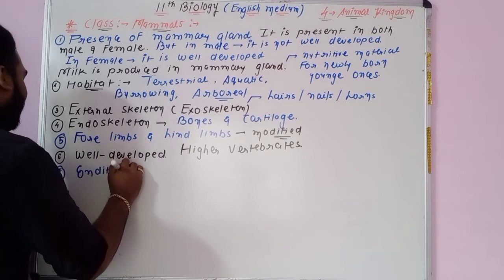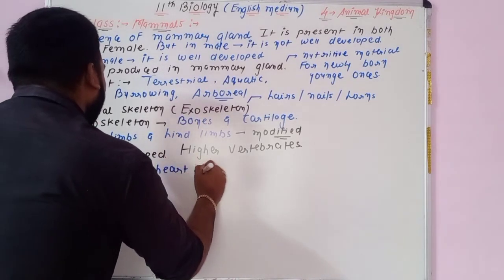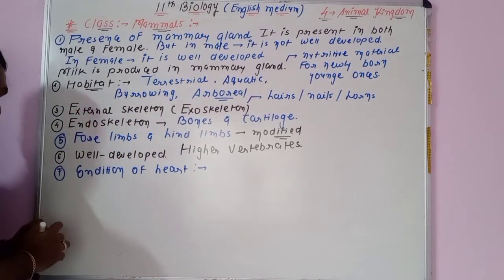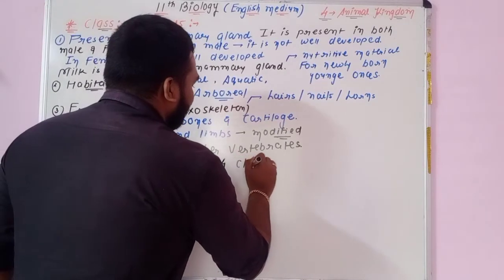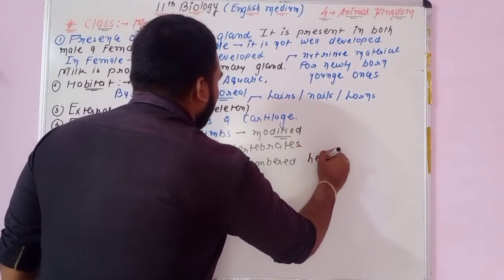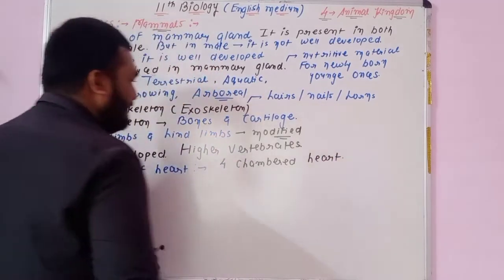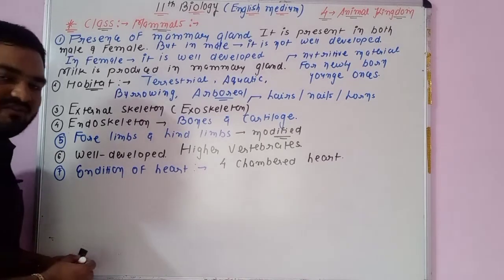Okay, point number 7: what about the condition of the heart? We can say that the heart is 100% four-chambered, so presence of a four-chambered heart. You will remember that mammals have a four-chambered heart.